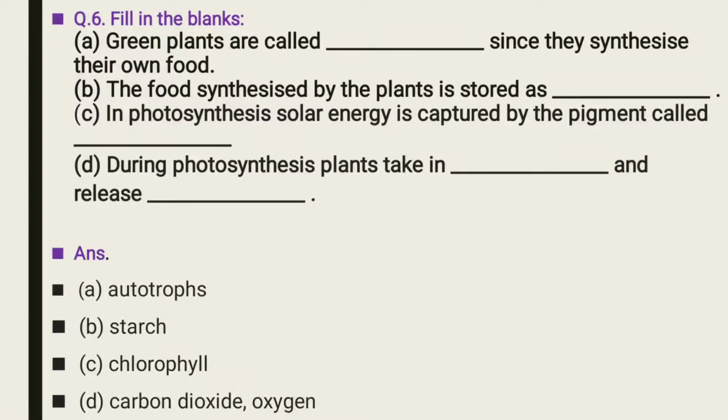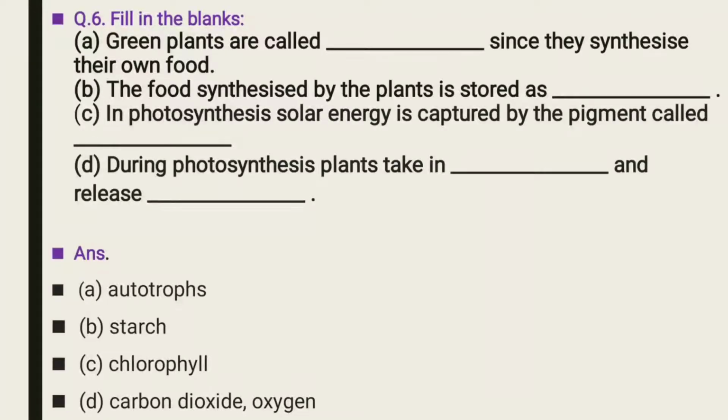Now third: in photosynthesis, solar energy is captured by the pigment called dash. Which pigment? Green color pigment. Chlorophyll. Yes, the green color pigment, chlorophyll, found in the leaves, which traps sunlight.